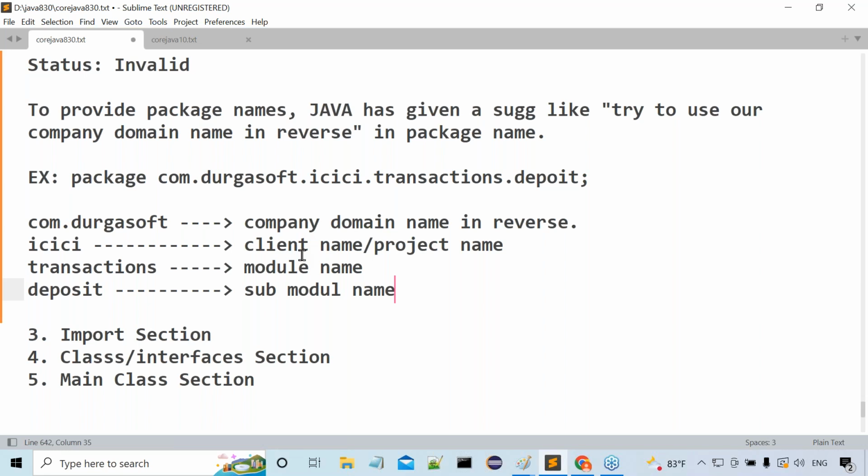How are we able to declare a user defined package? Package name. What should be the package name? Package name may be a single name or it may be the combination of parent package name and child package name. Right or not? With a dot separation.